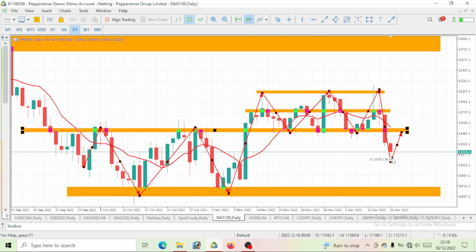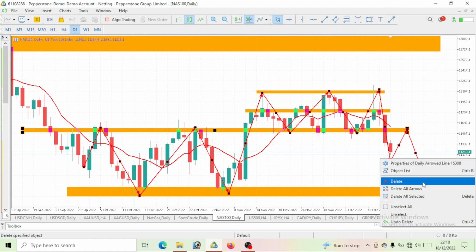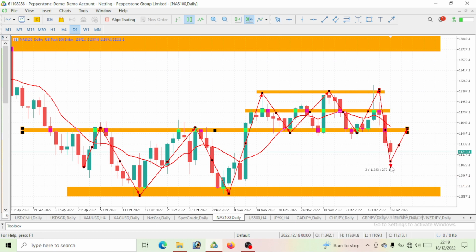Either a pullback would be made on Monday, which will give us a bullish move to test the support level before we continue our bearish move, or we see it drop further down, then on Tuesday price will give us that bullish move, which will serve as a pullback to test this support level before we continue that bearish move. Above all, we would be expecting a pullback on this Nasdaq 100 before we continue our bearish move.